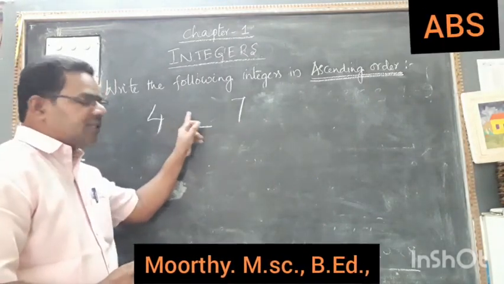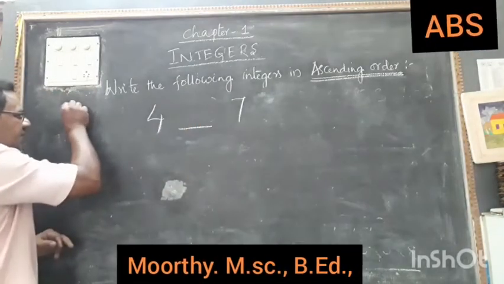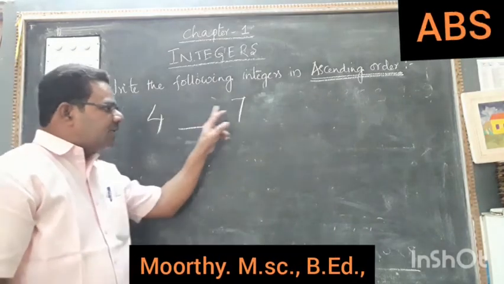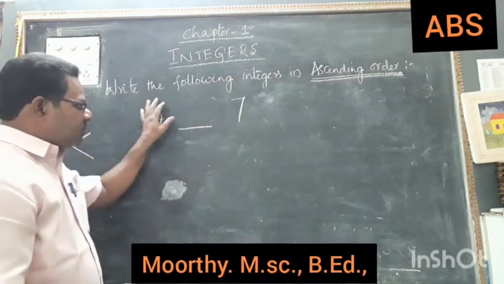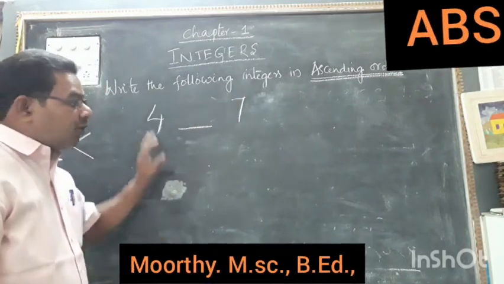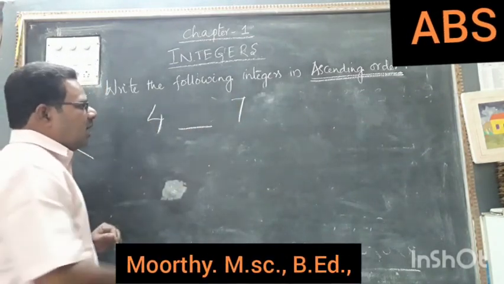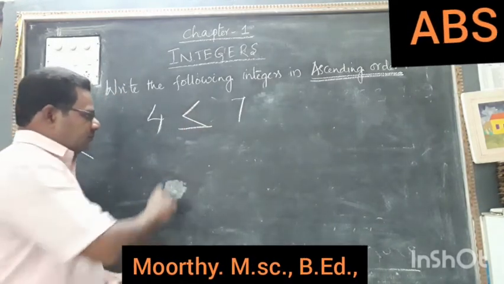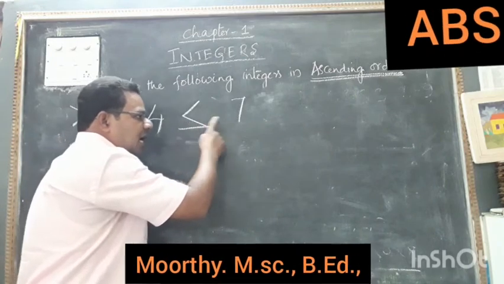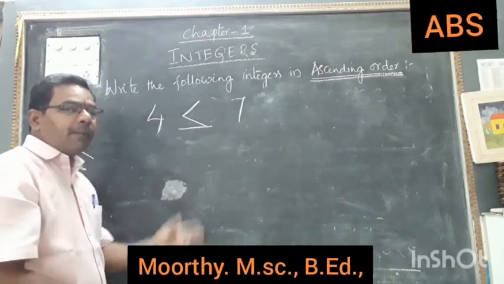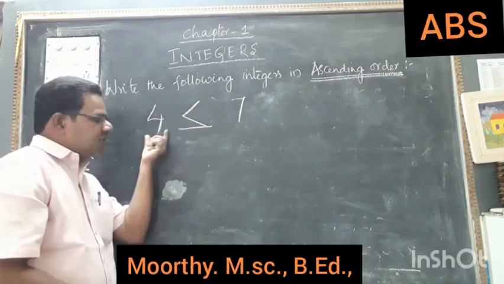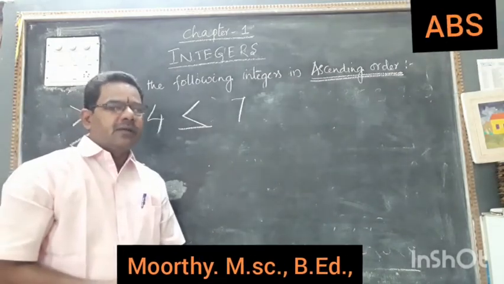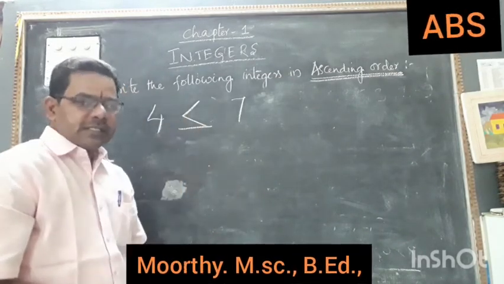So which symbol should be used here? Either greater than or less than. 4 is dash to 7. 4 is smaller, 7 is bigger. So 4 is smaller and 7 is bigger means here we have to use the less than symbol. Why? Because 4 is less than 7. Compared to the bigger number, this is a smaller number. So 4 is smaller than 7 or 4 is less than 7. To express that we have to use the less than symbol.